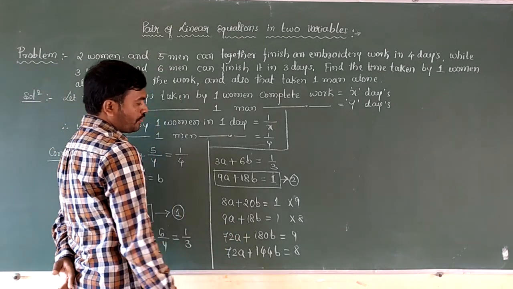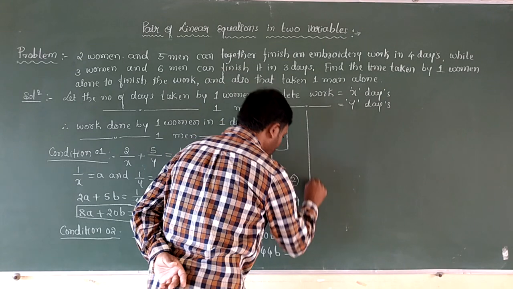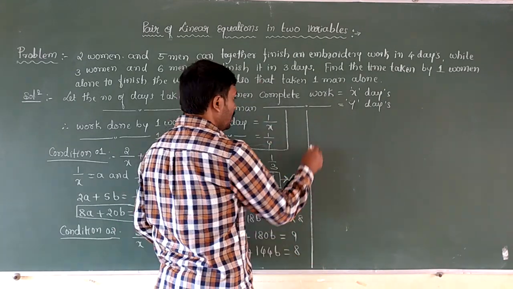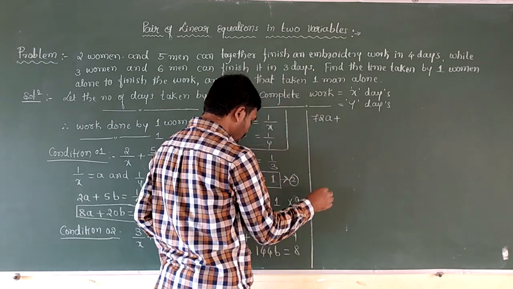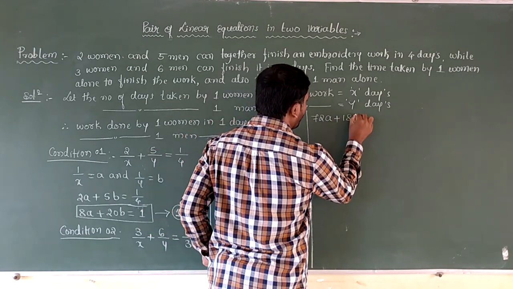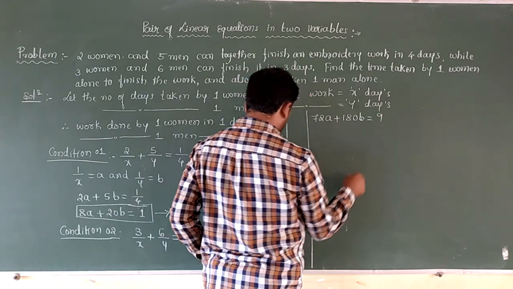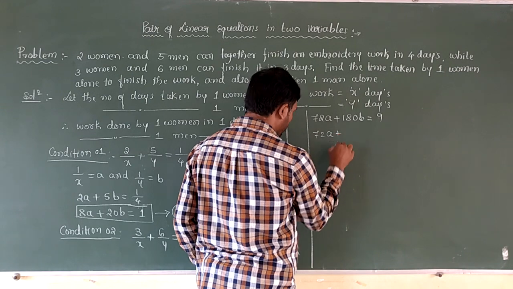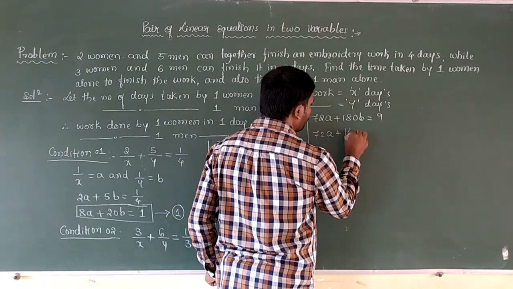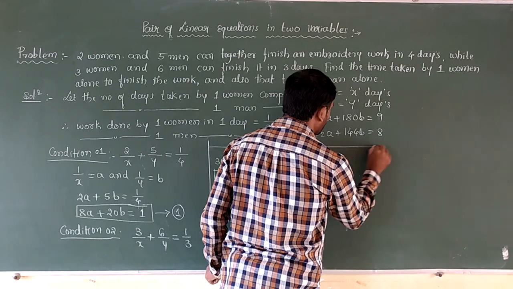Children, let us solve these two equations simultaneously. 72a plus 180b is equals to 9 and 72a plus 144b is equals to 8.